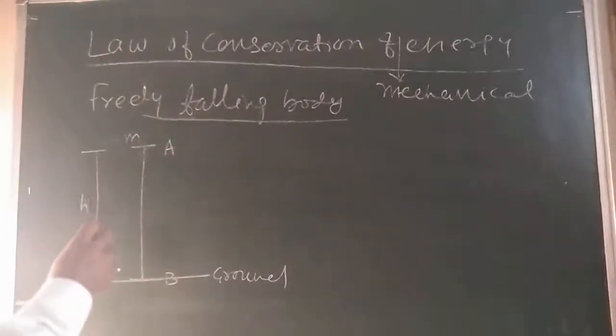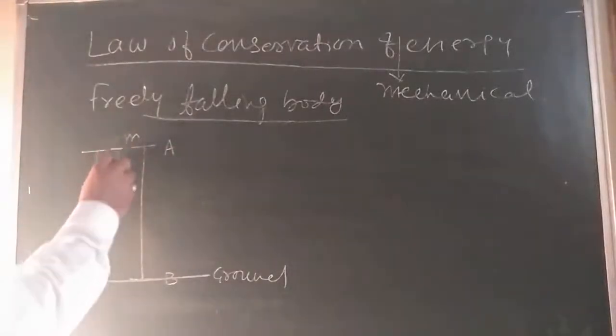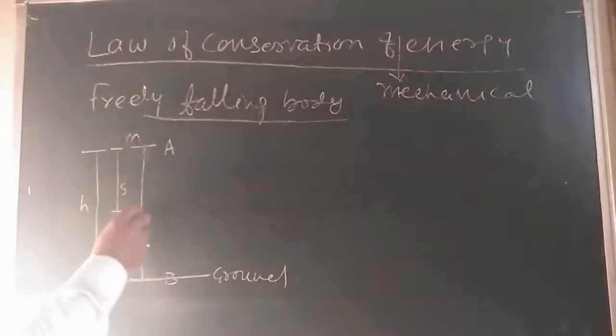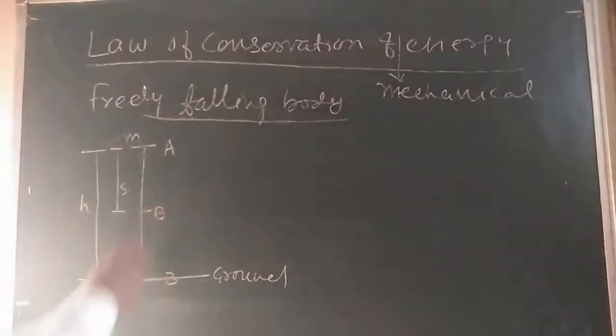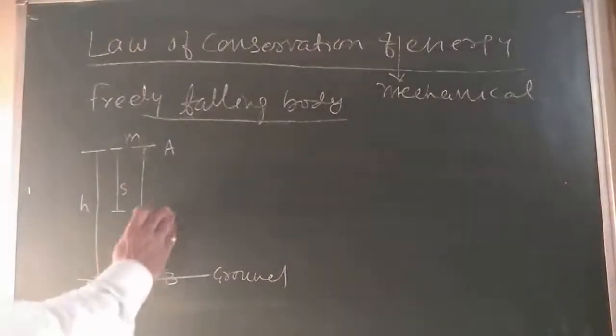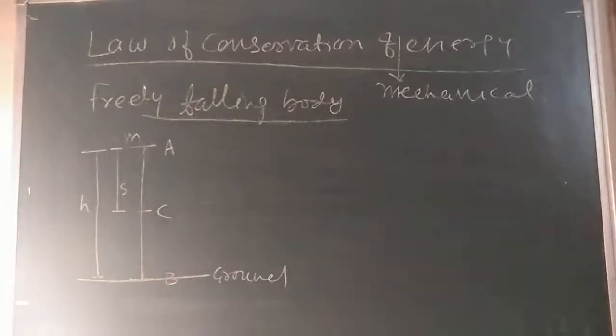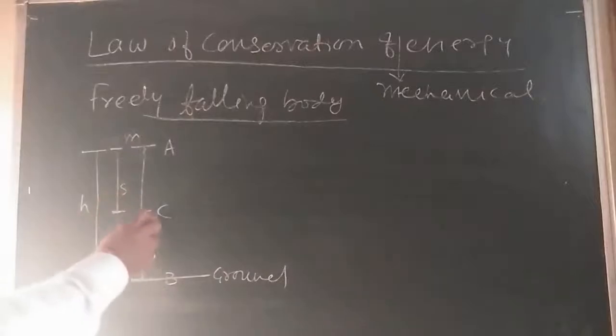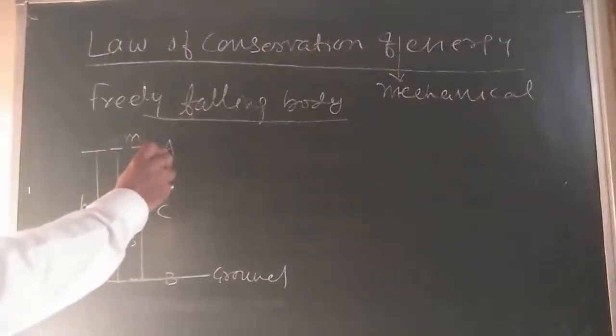In between I am taking another position, a point C. So the height from the ground is H minus S. S is the distance of the point C from the point A.